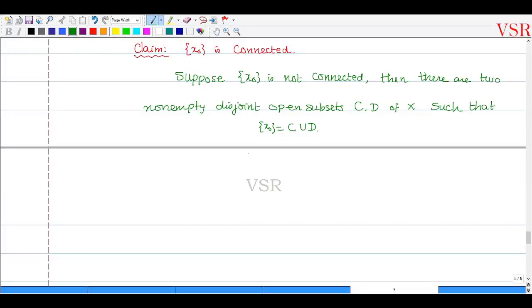This implies that C, which is always a subset of C union D, that is equal to singleton x naught. I mean D, which is always a subset of C union D, that is going to be singleton x naught.